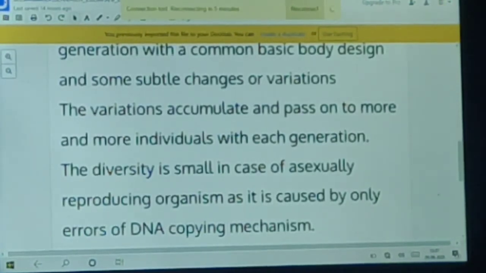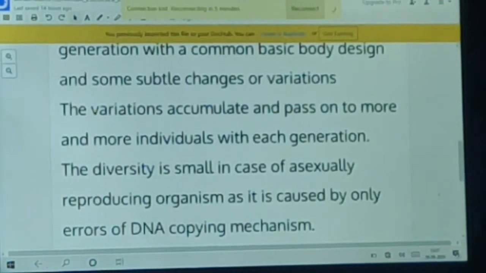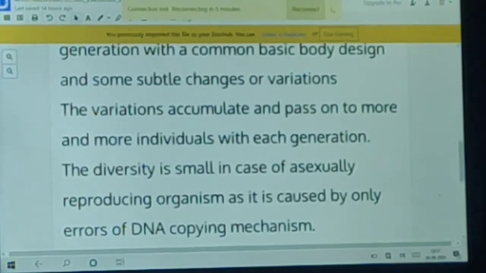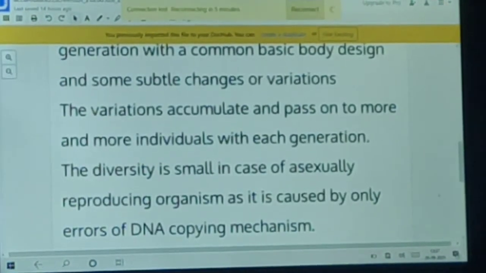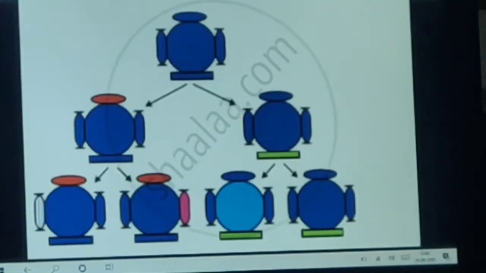When there is a copy of DNA, that is replication of DNA, then a small error occurs, which happens in both asexual and sexual reproducing organisms. This figure represents the situation if a single individual reproduces as happens in asexual reproduction.